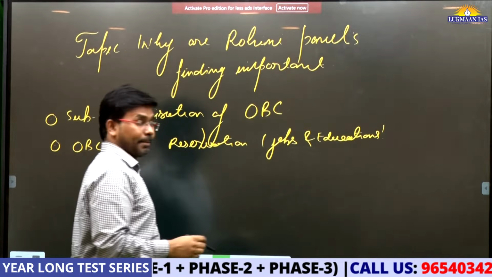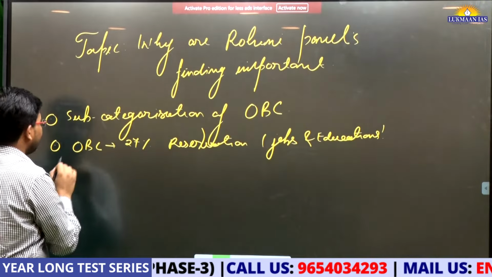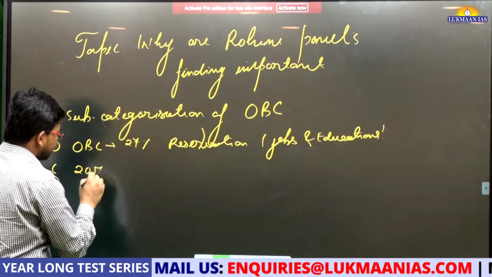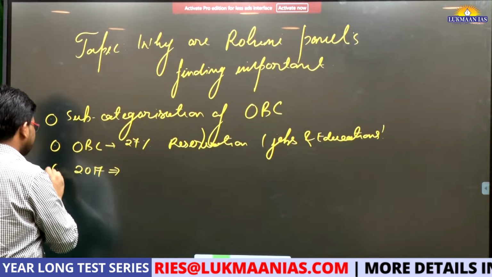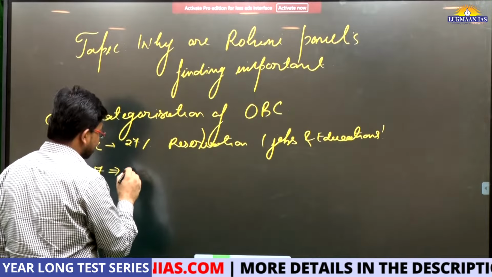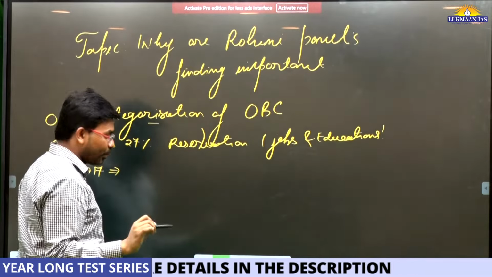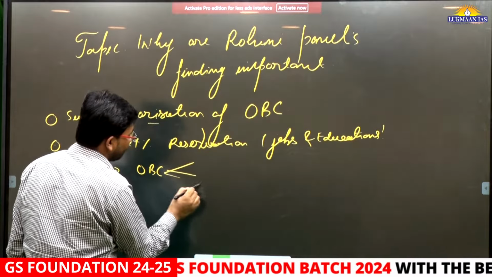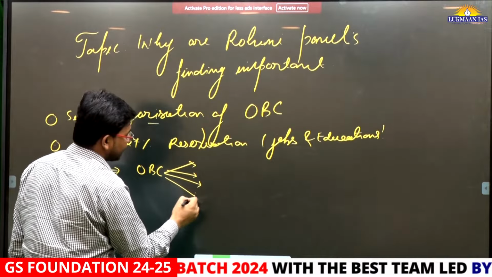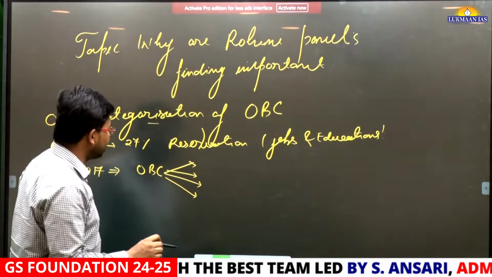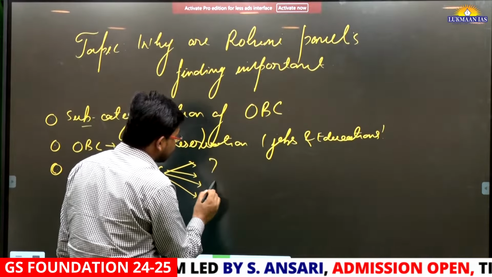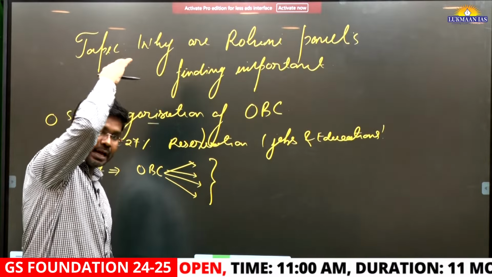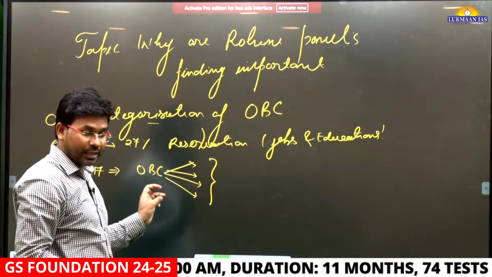The government of India constituted the Rohini panel in the year 2017, and it was given a task to look into the sub-categorization of OBCs. Within the other backward classes there are many very small categories, many castes that are listed, and the government has mandated this panel to identify, let's say, among 100 such castes that are part of other backward classes,